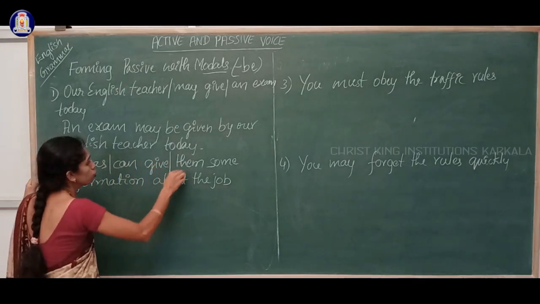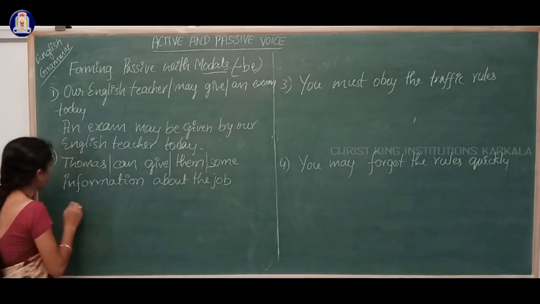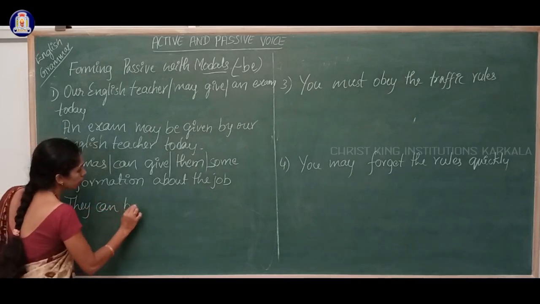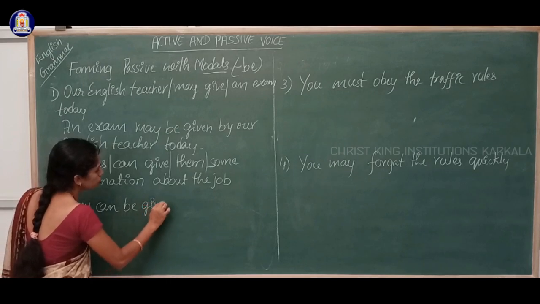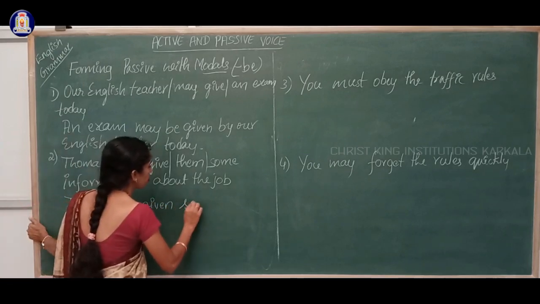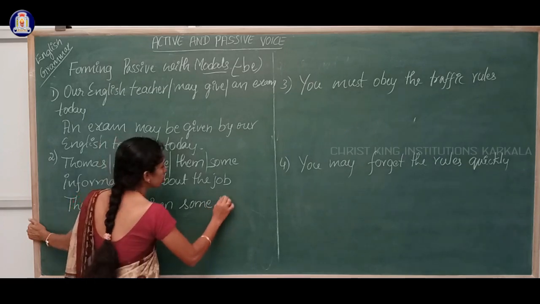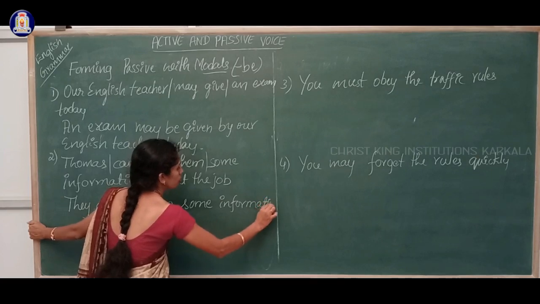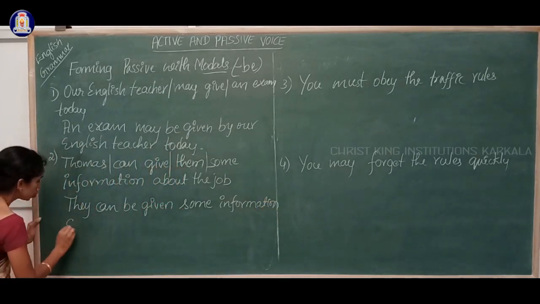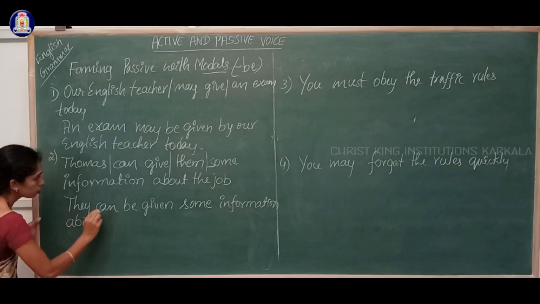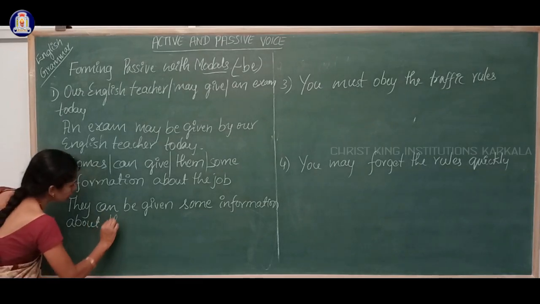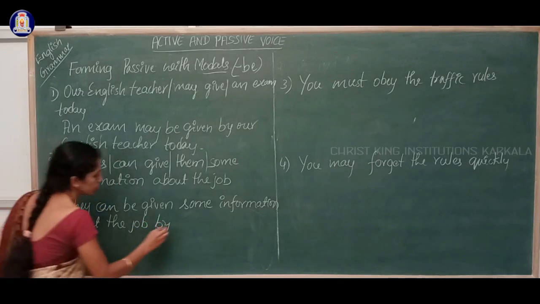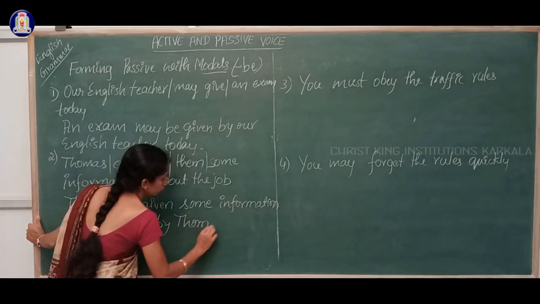Thomas can give them is the verb. Okay. How to write? They can be given some information about the job by Thomas.